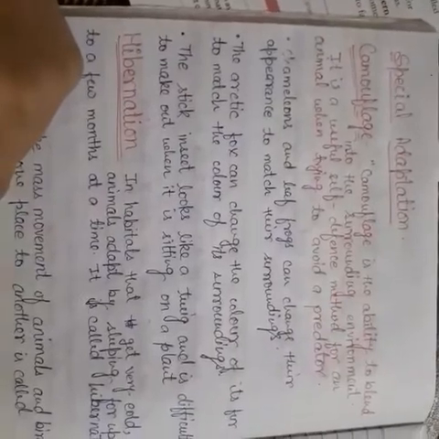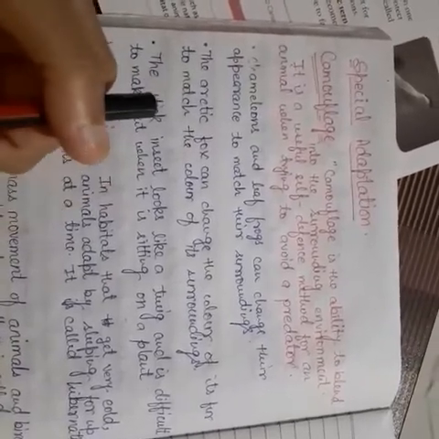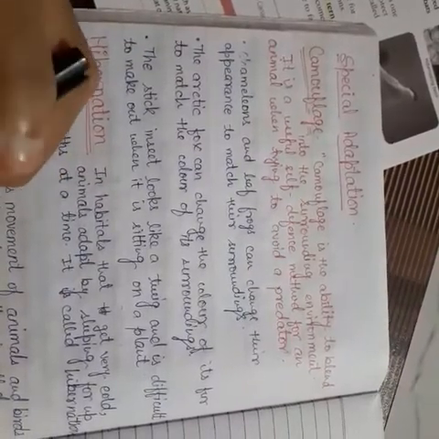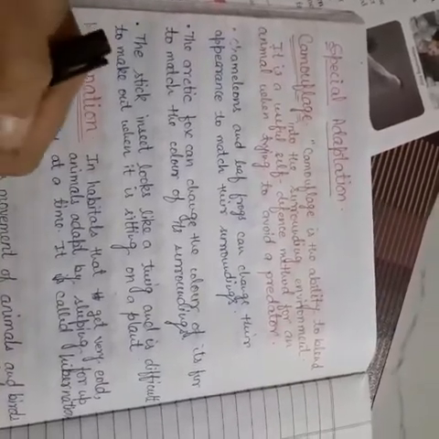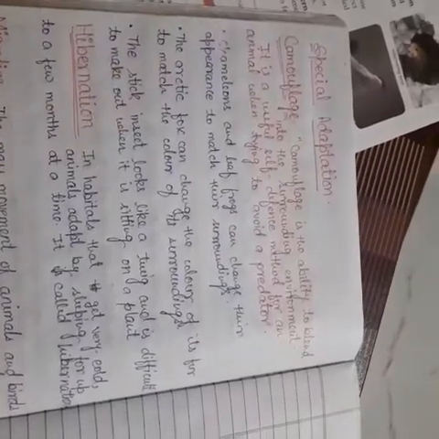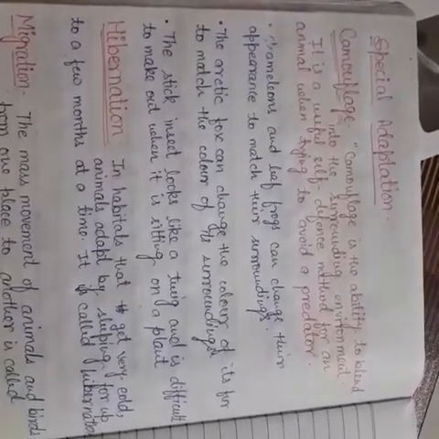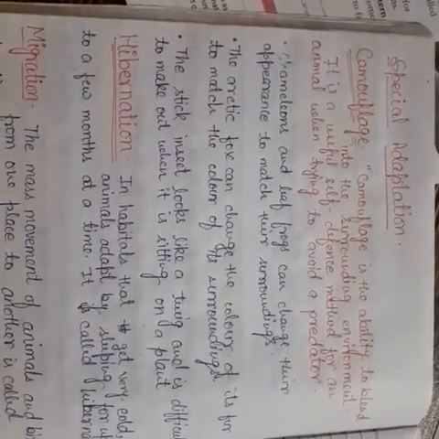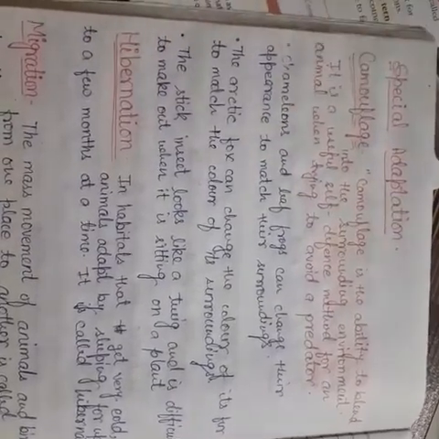Camouflage is the ability to blend into the surrounding environment, and it is a useful self-defense method for an animal when trying to avoid predators. Predators are animals that eat other animals. Again, camouflage is the ability to blend into the surrounding environment, a useful self-defense method for animals trying to avoid predators.